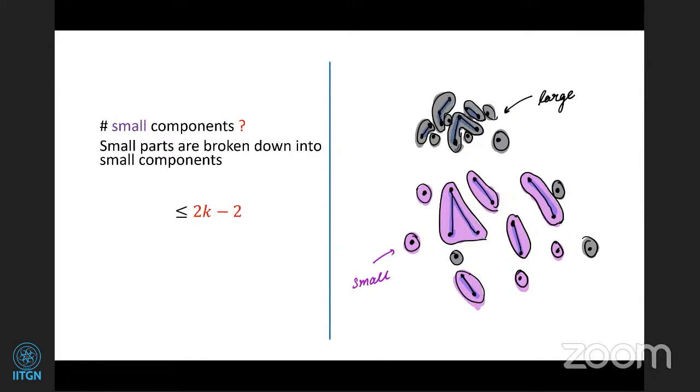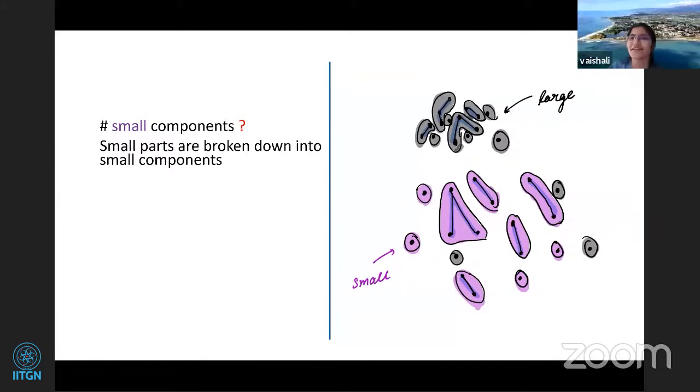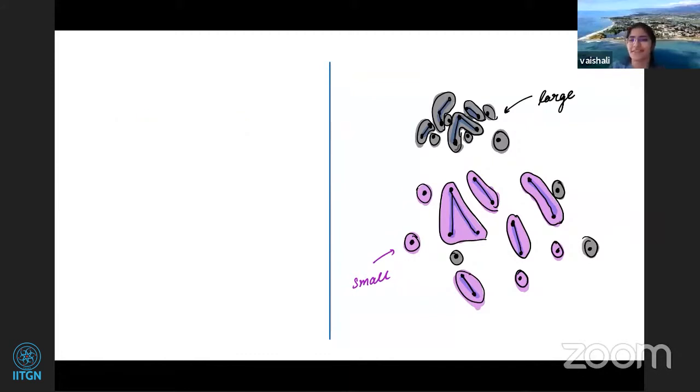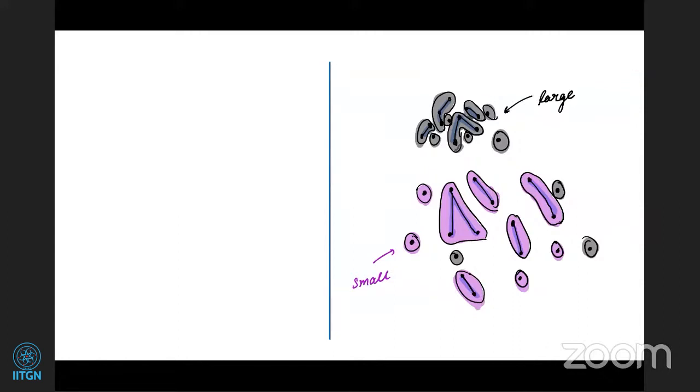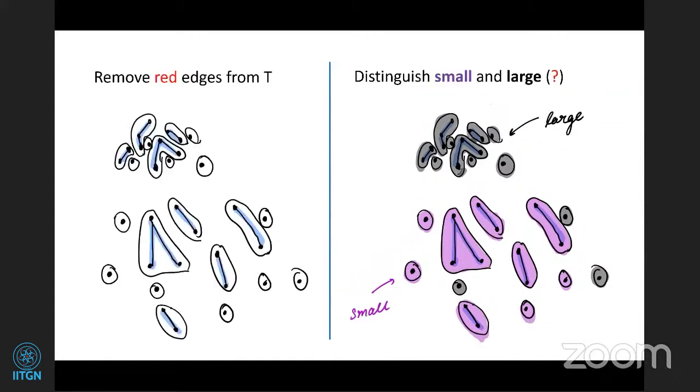Maybe I missed something. Why is it that the number of edges in the spanning tree of the small components is s? That is, why are your blue edges at most s? Oh, that is because it's an unbreakable graph, q comma s. Now I'm just saying q is order s. So now we are looking at an order s comma s unbreakable graph.